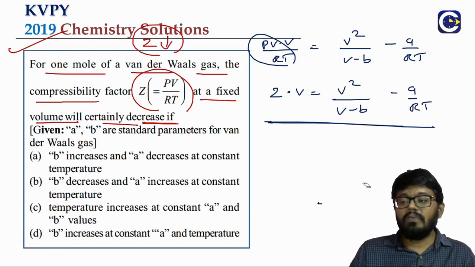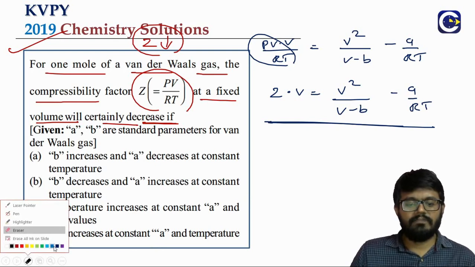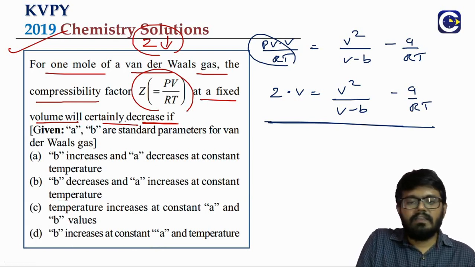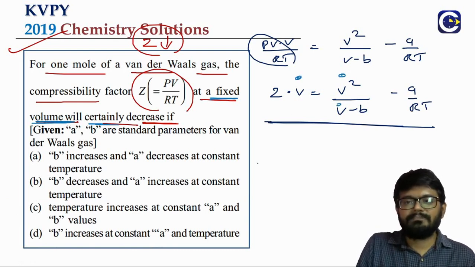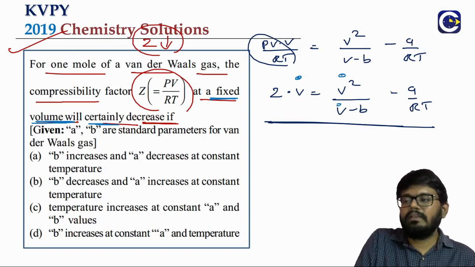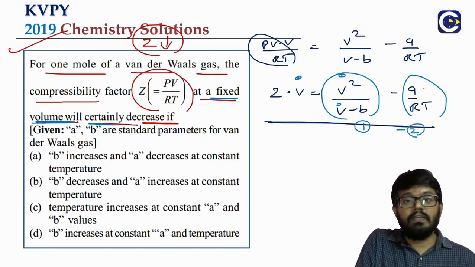So how will we be able to draw the conclusion? The volume is basically fixed, so we don't have to bother about the volume part. Look at this. The first term is there, the second term is there. It's like first term minus second term. A is there in the numerator of the second term.